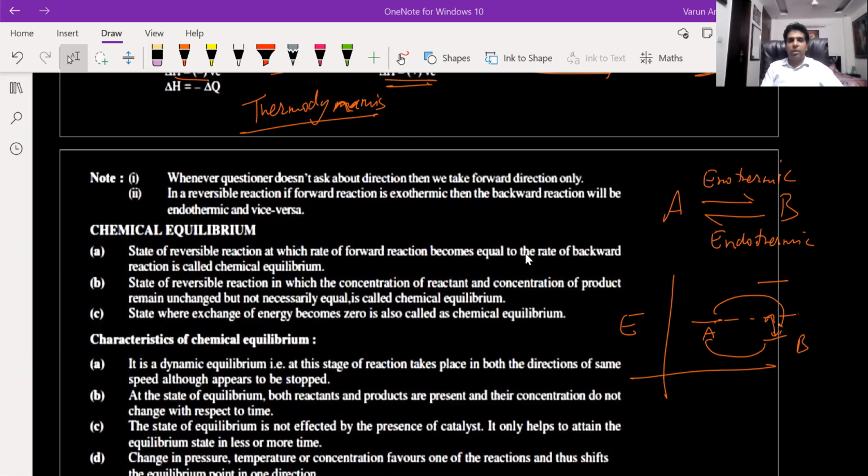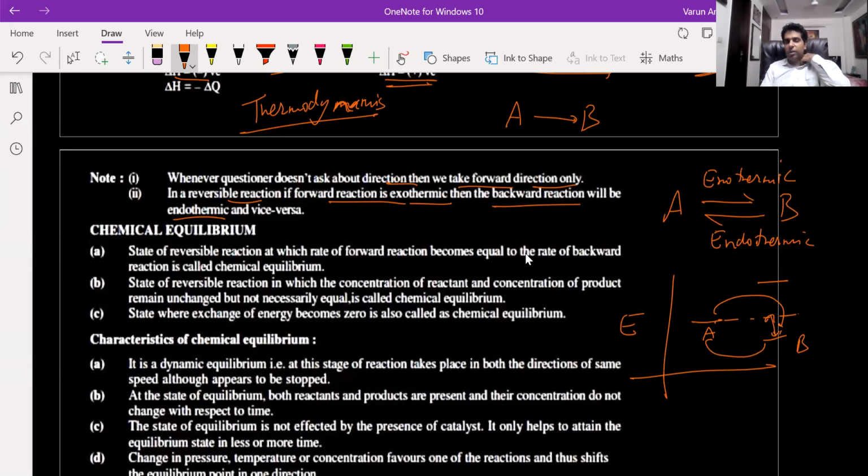Now, whenever a question does not talk about direction, then we take forward direction only. By default, if the question is saying A is reacting to give me B, and no information is given about whether it's reversible, then you take it to be forward direction only, and it is one way. If it is saying that it is a reversible reaction, and the forward reaction is exothermic, then automatically the backward reaction will be endothermic.